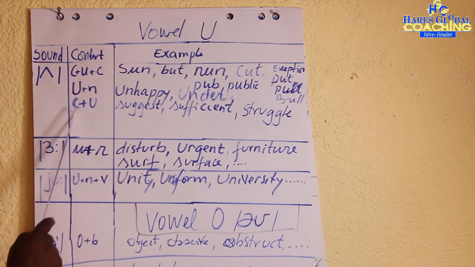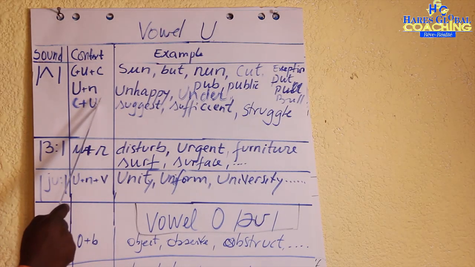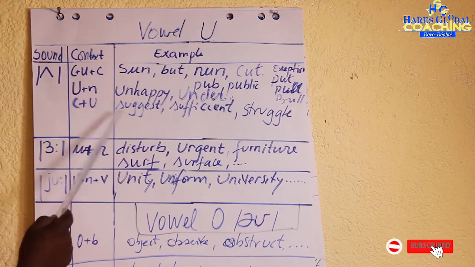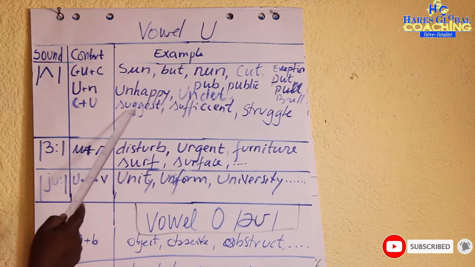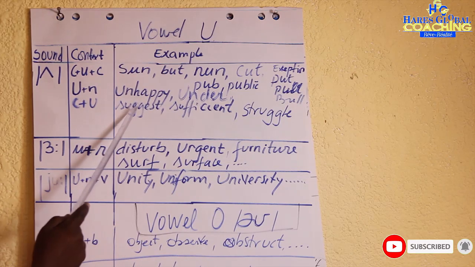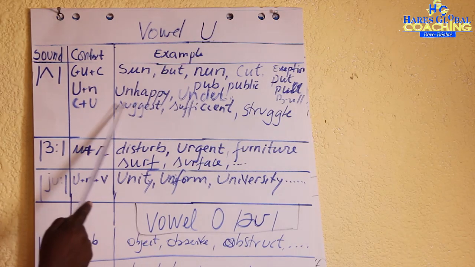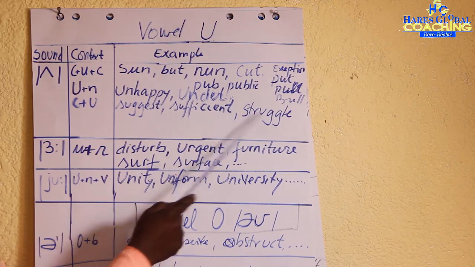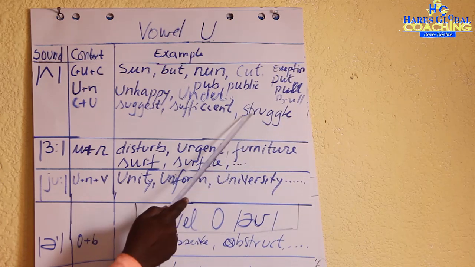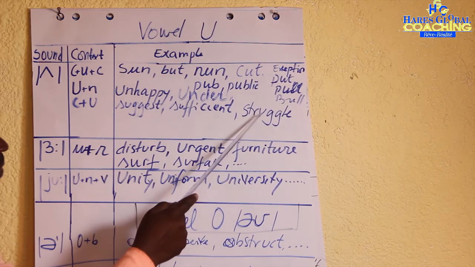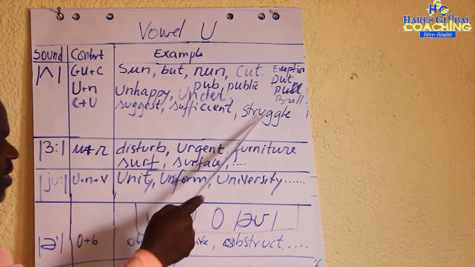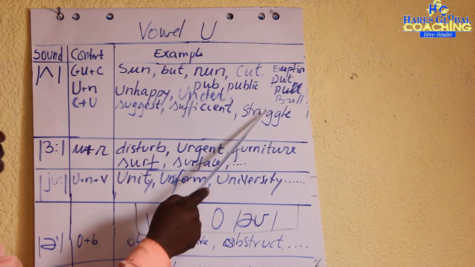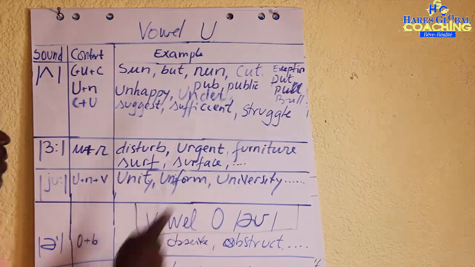We have also this: if we have a consonant plus U at the beginning of the word, or another consonant, like here, we say suggest, sufficient, struggle. Consonant and the U, and because of this position at the beginning of the word, we read it /ʌ/, struggle.